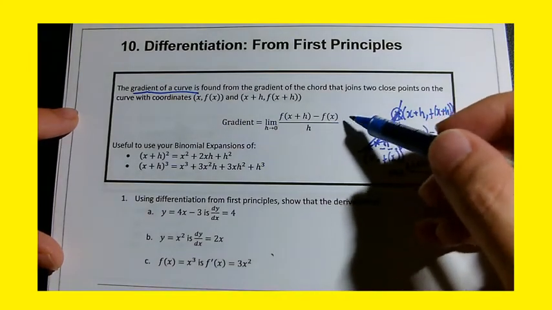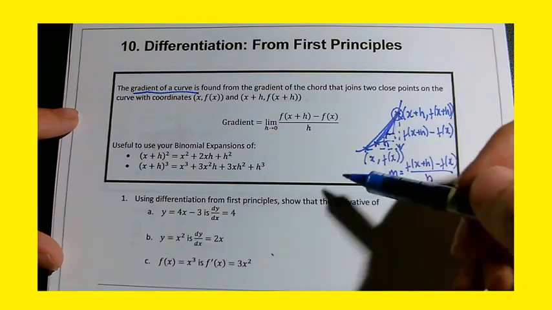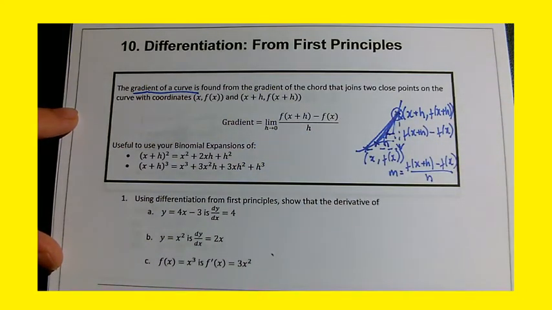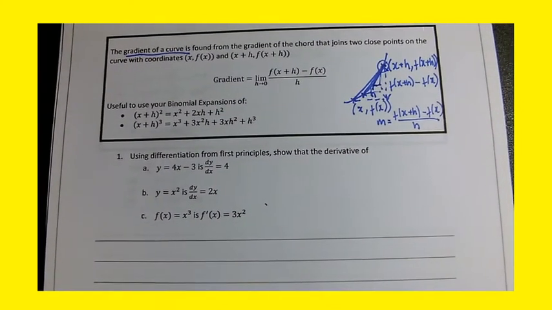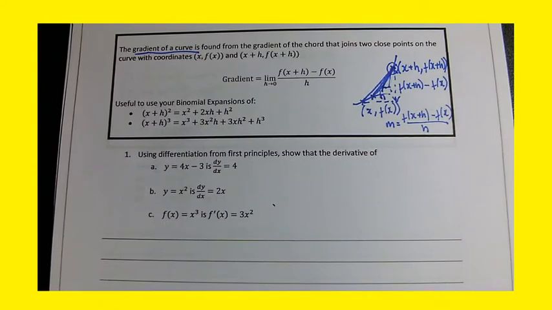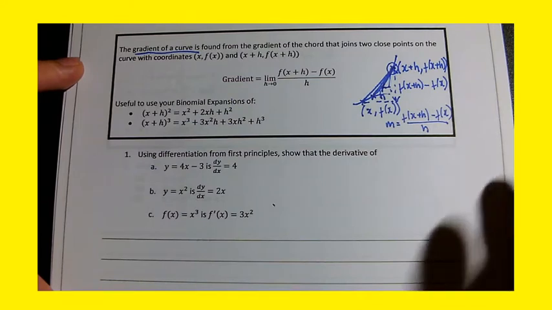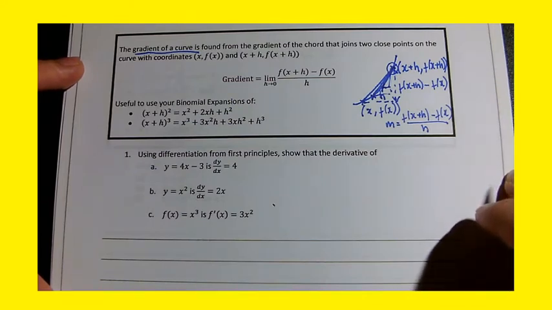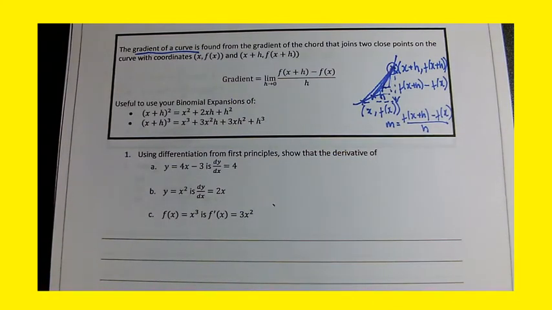And here's the formula here, which, as you can see, is literally a change in y over change in x, with this limit as h tends to 0, which we need to include in our working. So in Year 12, we need to think about that in terms of our theory, using that formula, and that will help us to show the derivative, or in other words, gradient at a point on a curve. Whenever you see the word derivative or dy/dx, that means gradient at a point, any point on the curve, or a particular point on the curve.